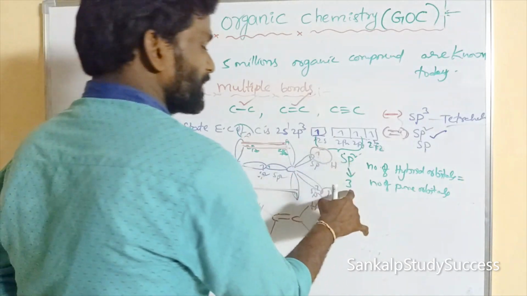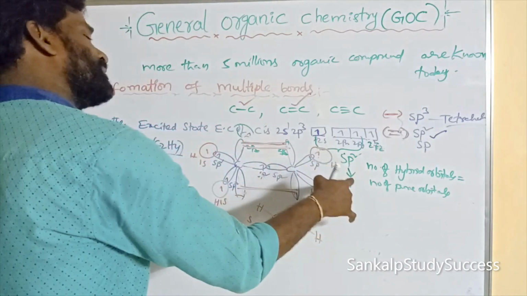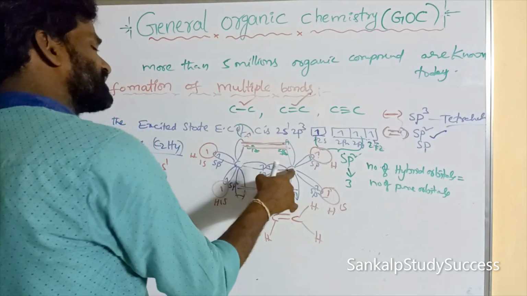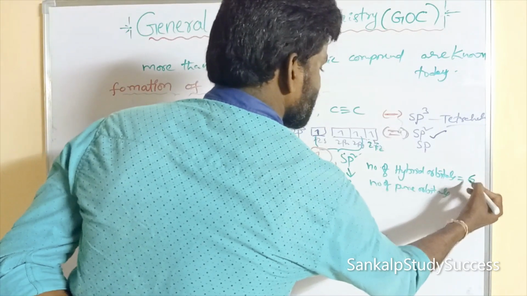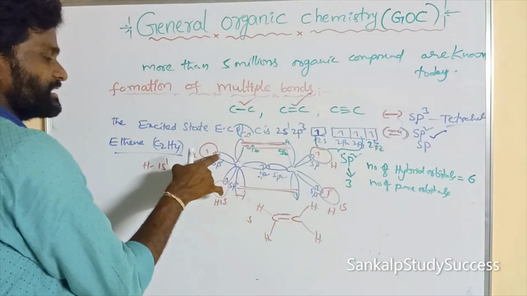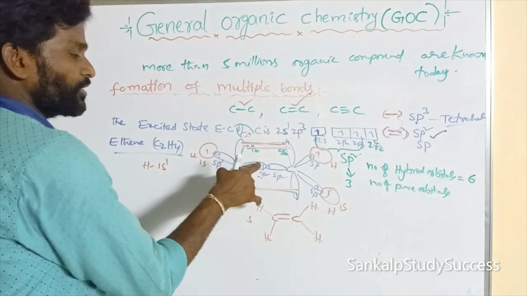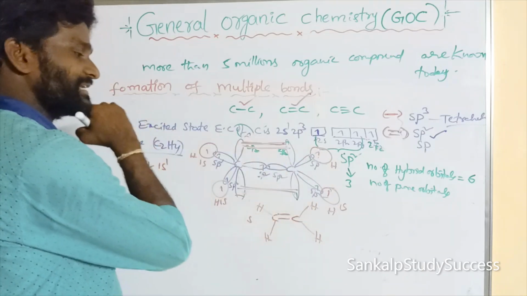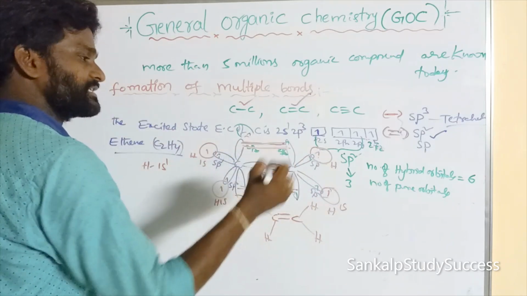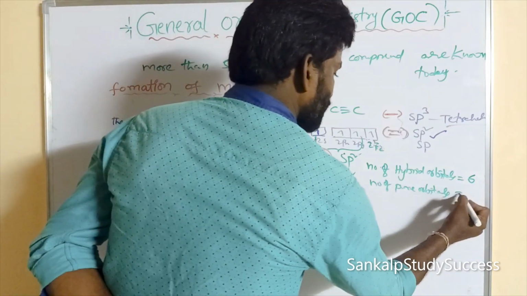Each carbon gives 3 sp2. Here 2 carbons are there, so 2 into 3 is 6 hybrid orbitals: first, second, third, fourth, fifth, sixth sp2.